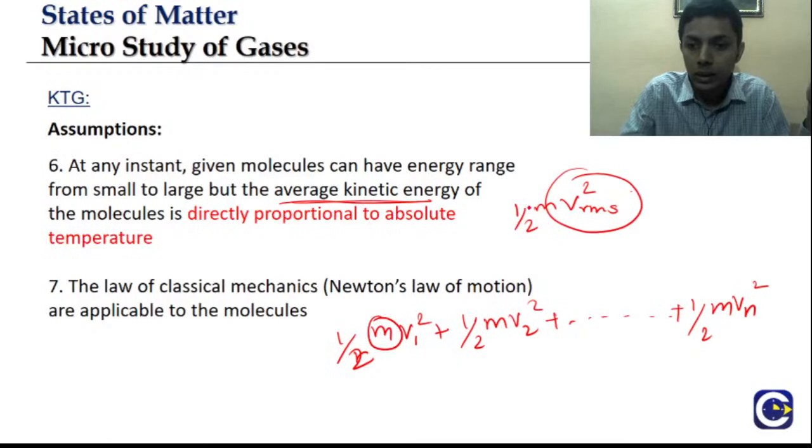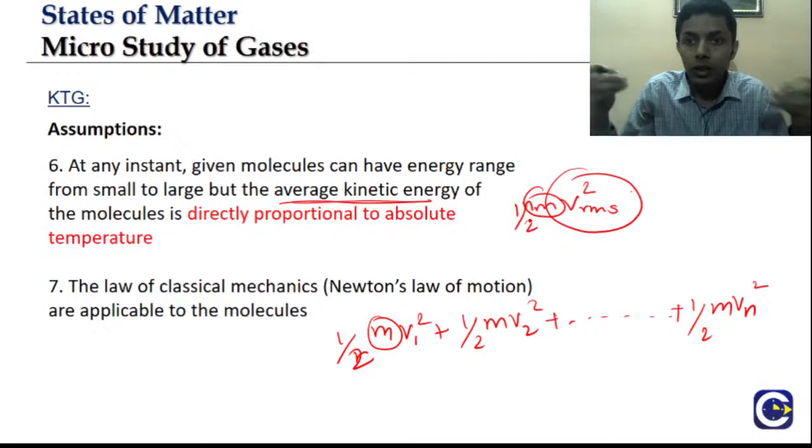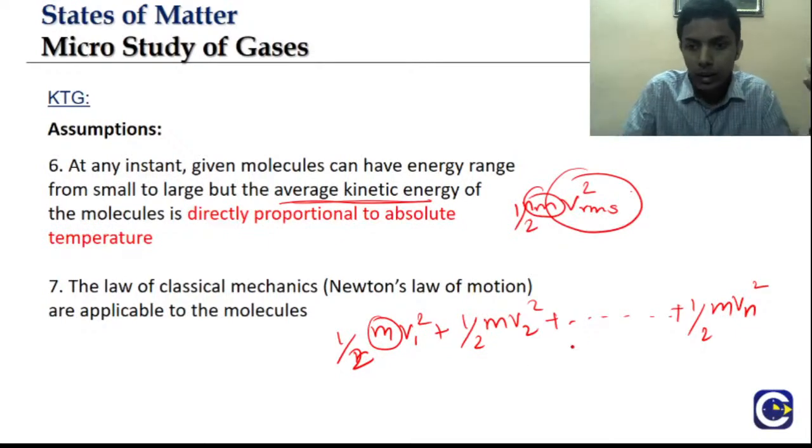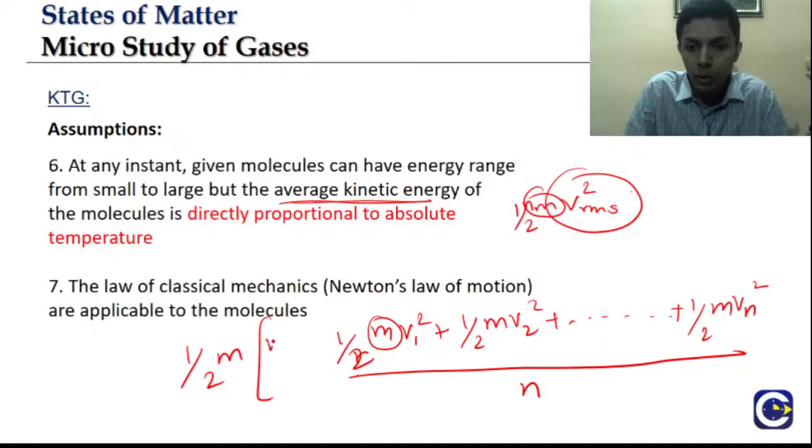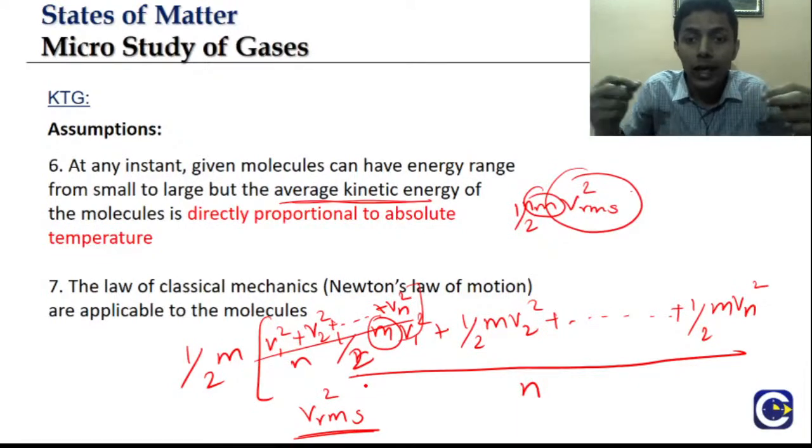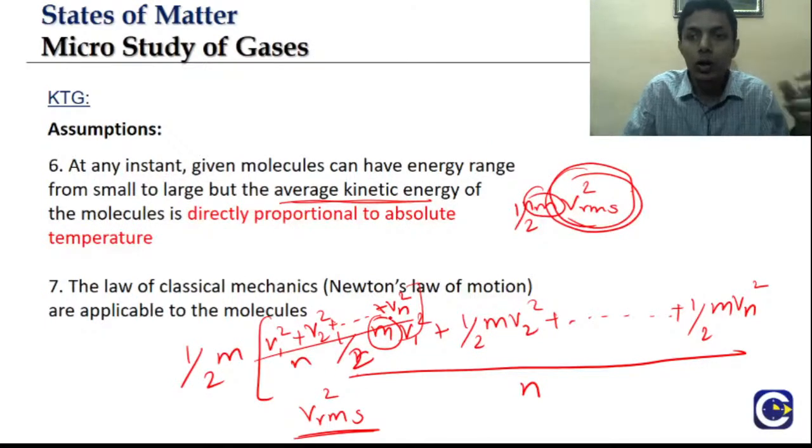These are individual masses, and when I take all together, if there are n particles, there will be altogether nm mass. So average means whole divided by n. So half m, if I take out, the whole remaining part is indirectly representing v RMS square. That's why to find average kinetic energy, we directly use v RMS square, which is actually found out by using average kinetic energy only.